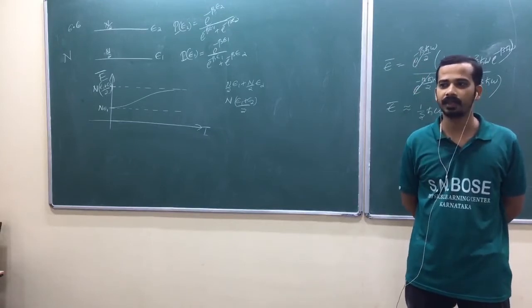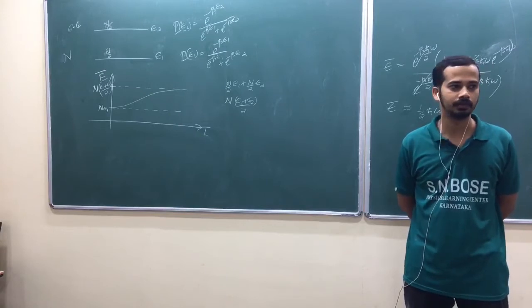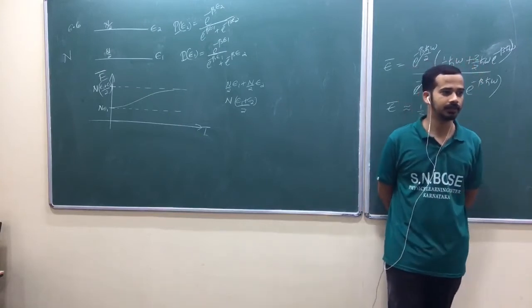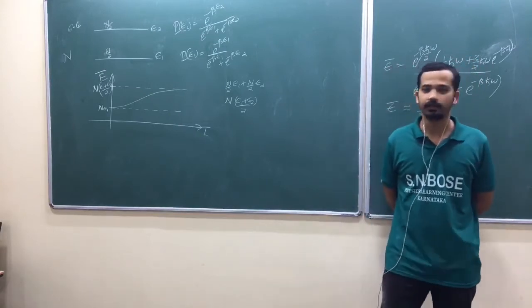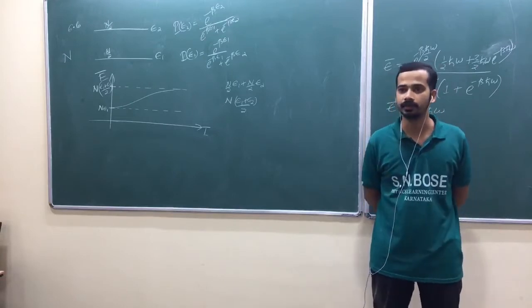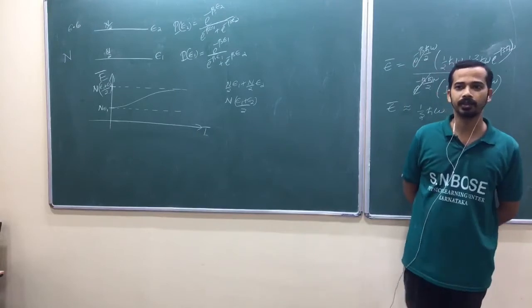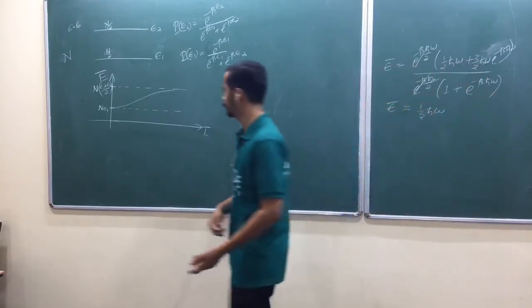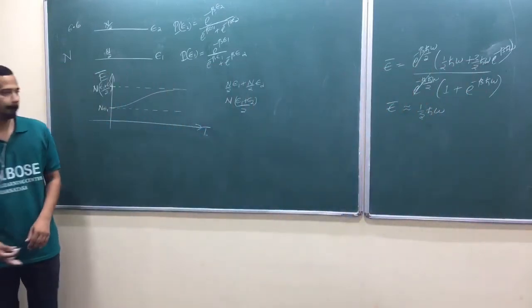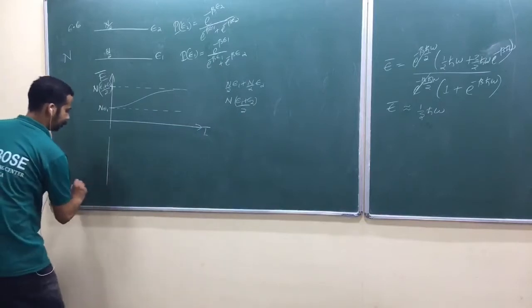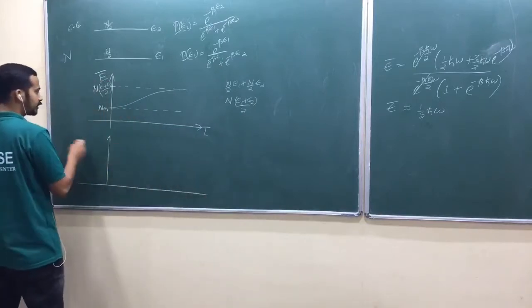Now let us take the derivative of this graph. The temperature derivative of energy is the specific heat, isn't it? I think that is the next question, okay?